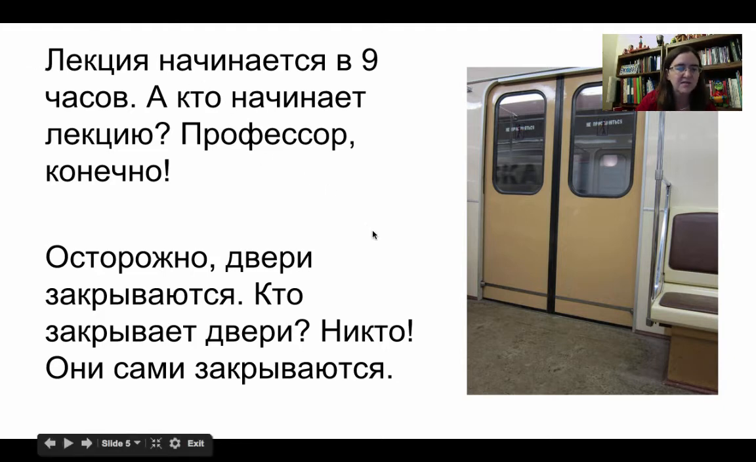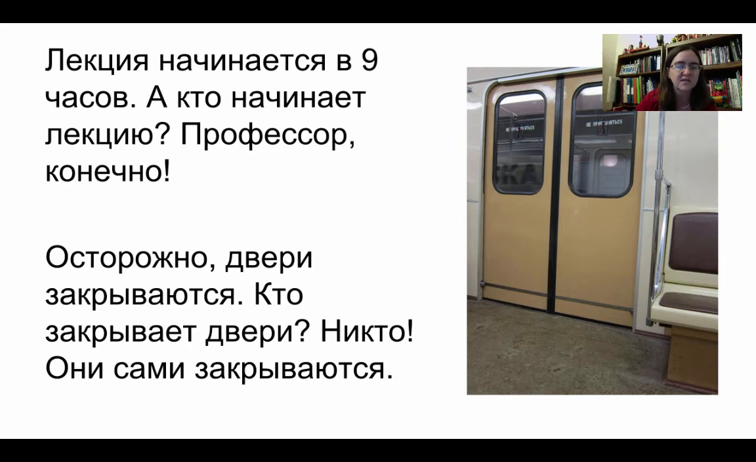Осторожно, двери закрываются. Кто закрывает двери? Никто. Они сами закрываются. So in the metro, the announcement always happens, be careful, the doors are closing. Who is closing the doors? Nobody in particular is closing them. They are just closing. We're not focusing on who is closing them.